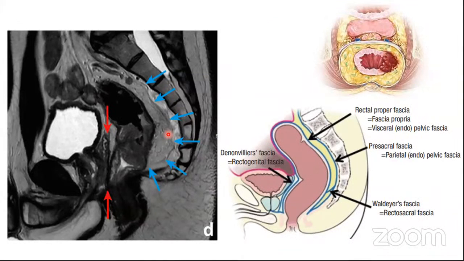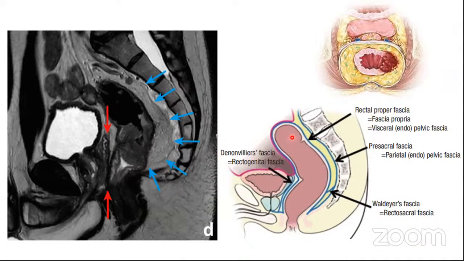Okay, now we come to the fascias of the rectum. Now, the rectum is enclosed, or you can say cushioned, by a layer of adipose tissue. And this adipose tissue is called the mesorectum. This mesorectum encloses the lymphatics, the blood vessels, and the nerves. Now, this mesorectum is bounded by the mesorectal fascia. And this mesorectal fascia is actually the visceral fascia of the rectum.